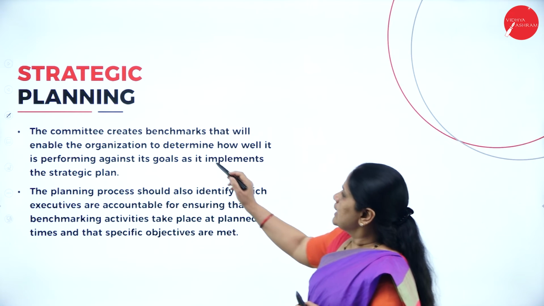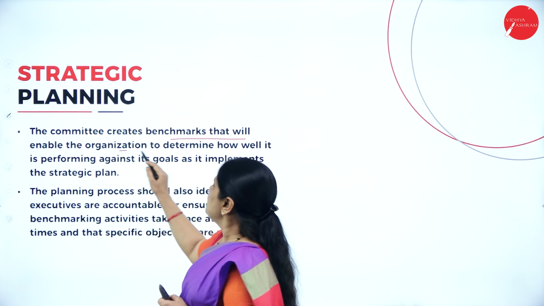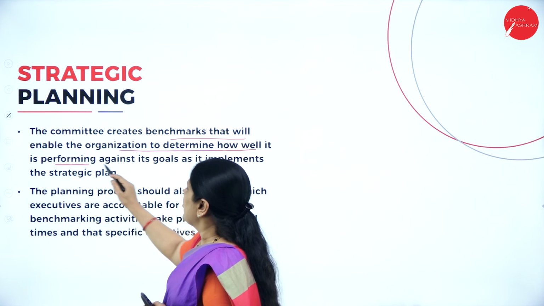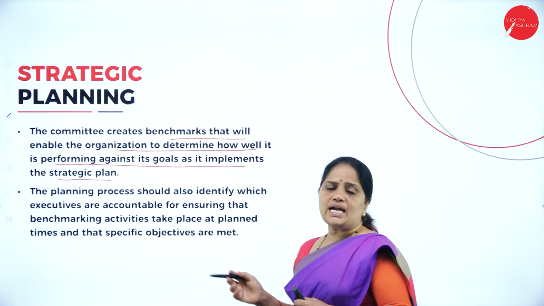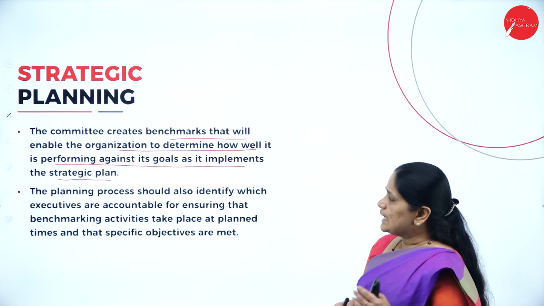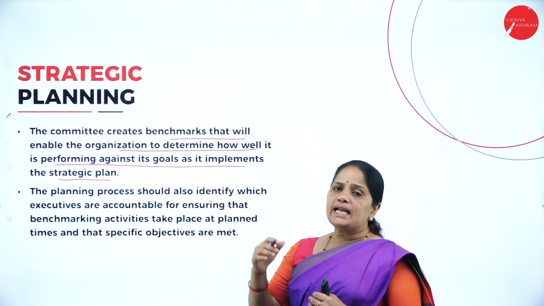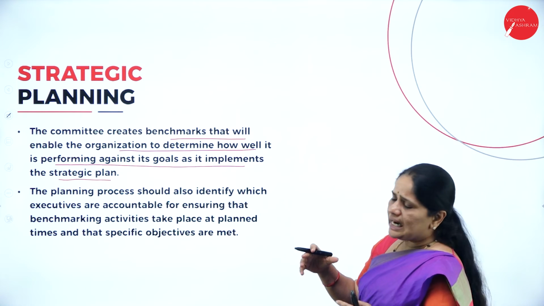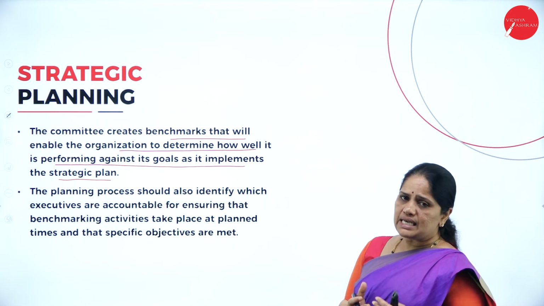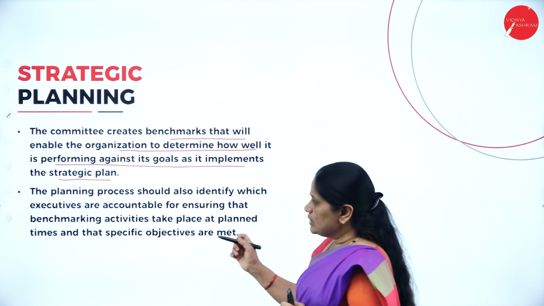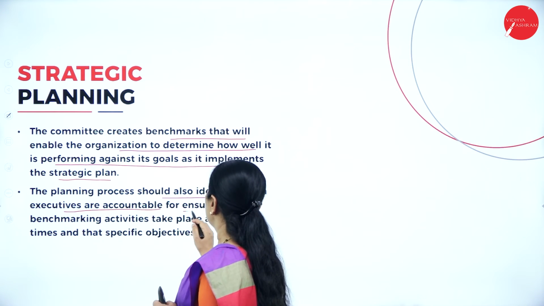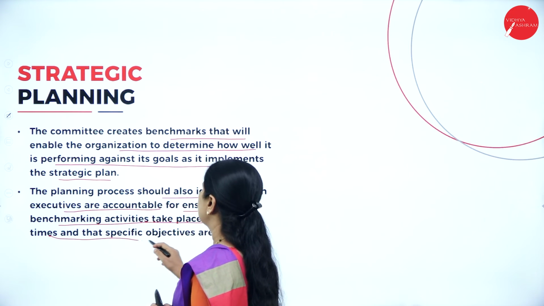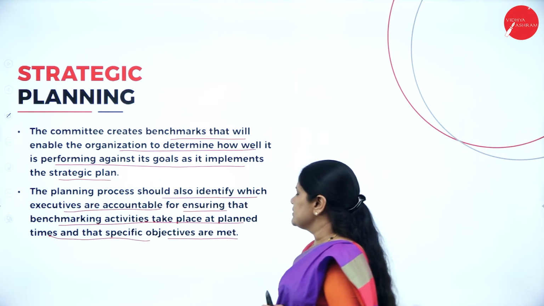Then, the committee creates benchmarks that will enable the organization to determine how well it performs against its goals as it implements the strategic plans. So, the committee creates benchmarks or short-term goals so that the organization will know exactly where it is heading. The planning process should also identify which executives are accountable for ensuring that benchmarking activities take place at planned times and that specific objectives are met.